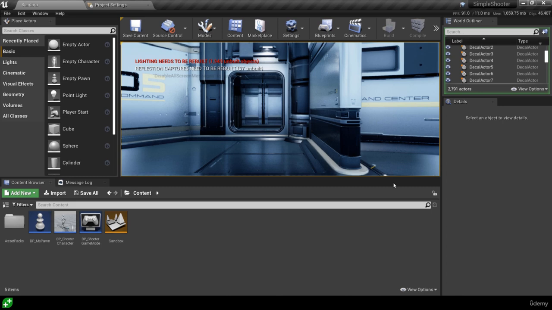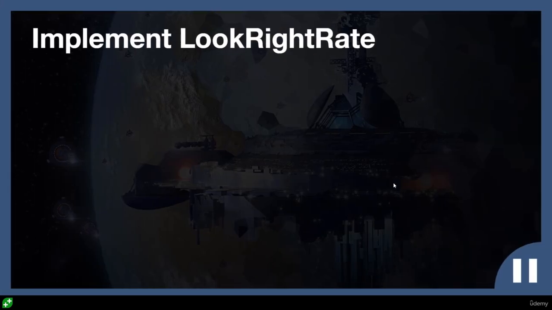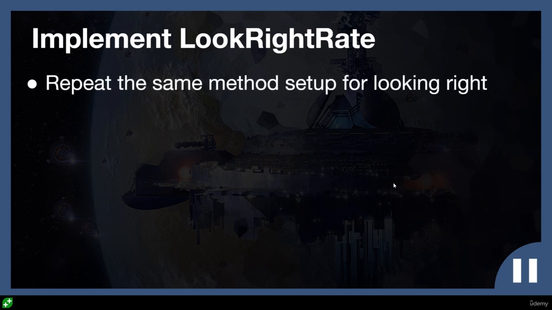So what I want you to do is to go ahead and implement the look right rate. Repeat the same method setup for looking right as you did for looking up, and tweak the speed so that it doesn't go really slow and you can actually use it to move around the level. Pause the video and have a go.